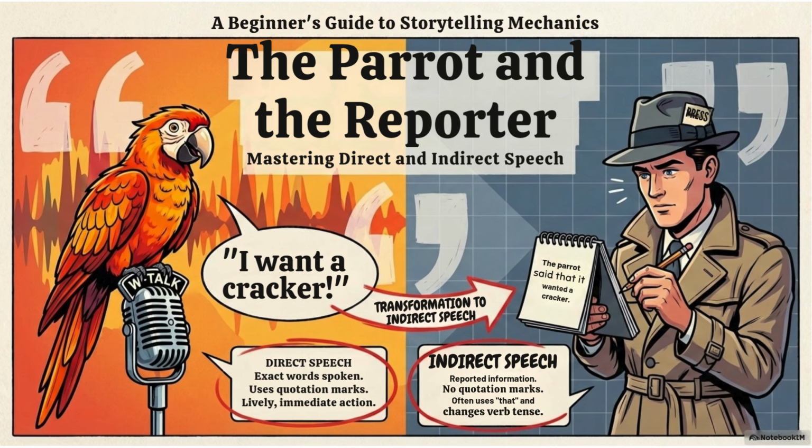Look at the sentence, "I want a cracker." This is called direct speech. Direct speech uses exact words spoken. It uses quotation marks and shows lively, immediate action. When we change it into indirect speech, we say, "The parrot said that it wanted a cracker."